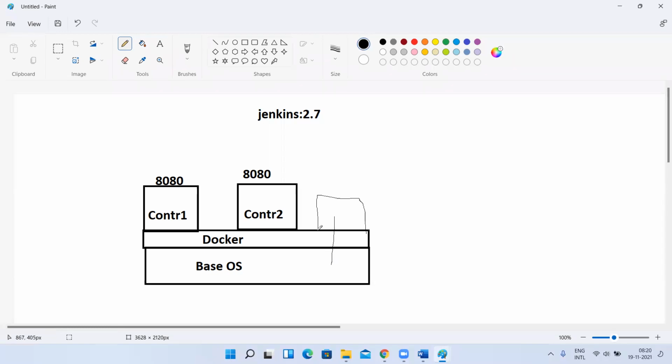When I create a Jenkins container, does this Jenkins need an operating system to create this Jenkins container? For the container, it's not necessary. To create this Jenkins container, do you need an operating system? No. How then? It will use the base OS. Base OS directly it will use.